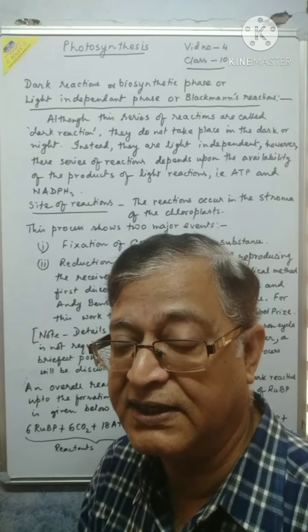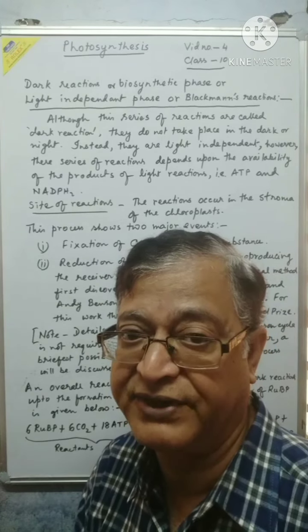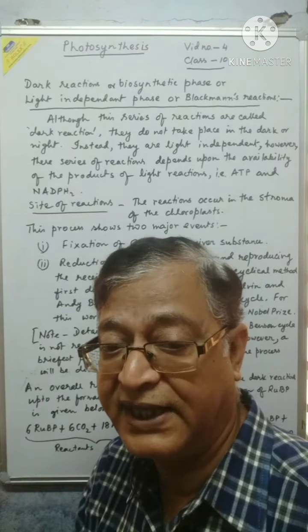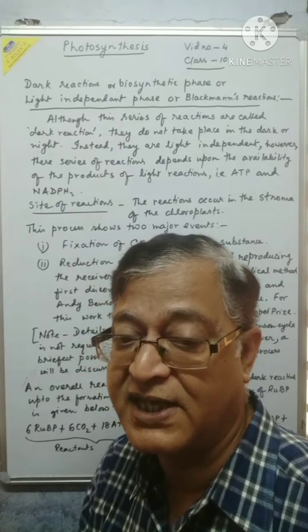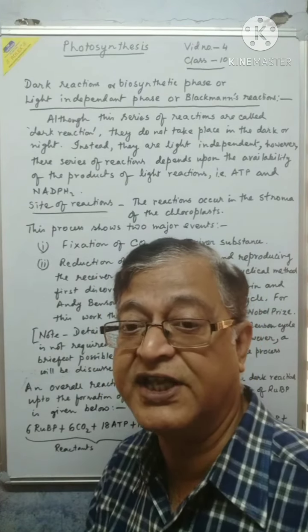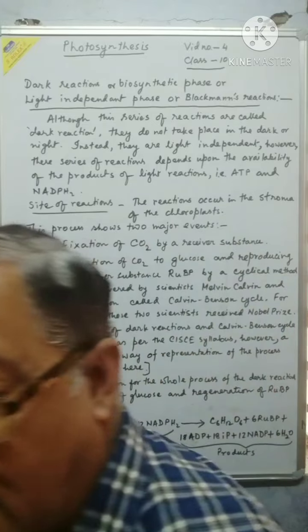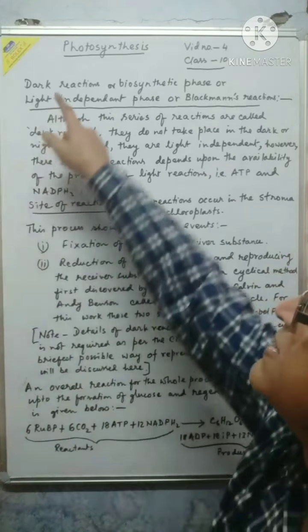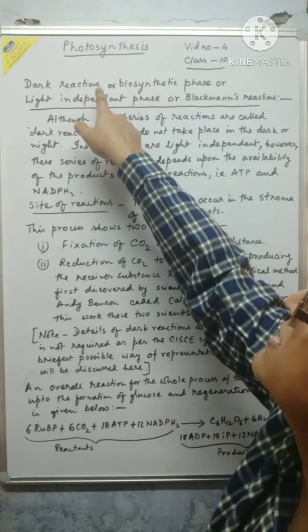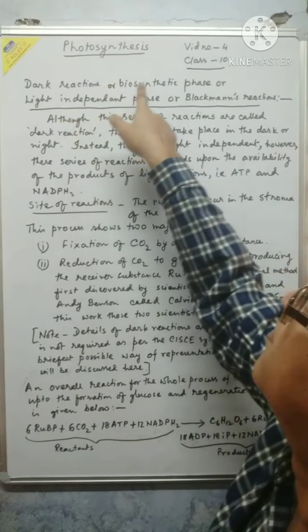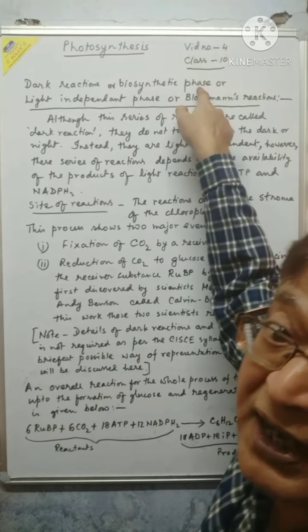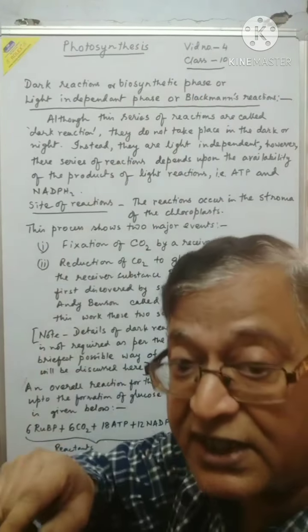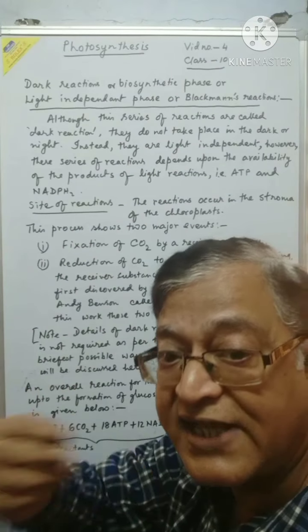It is a very confusing term that we are using, but there are certain other terms as well for the name of this series of reactions called dark reactions. It is also called the biosynthetic phase or biosynthetic reaction, biosynthetic because it synthesizes glucose.